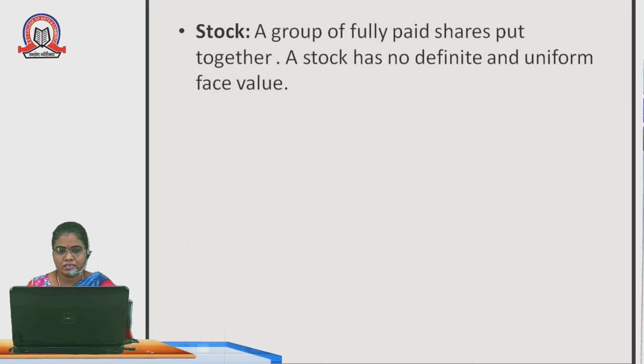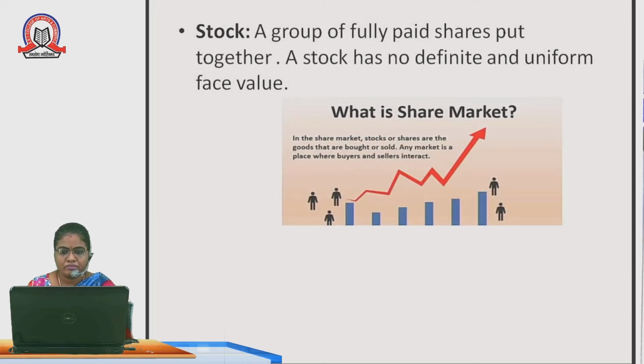Next one is stock. A group of fully paid shares put together. So a group of shares is called stock. A stock has no definite and uniform face value. What is the share market? In the share market, stocks or shares are the goods that are bought or sold. Any market is a place where buyers and sellers interact.